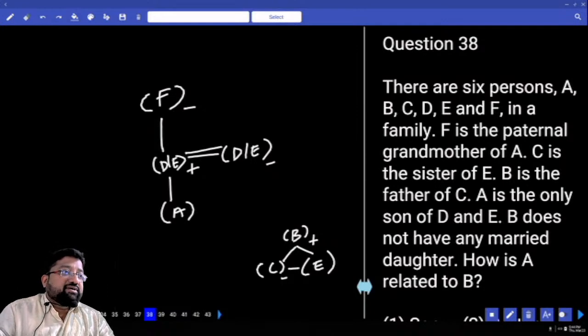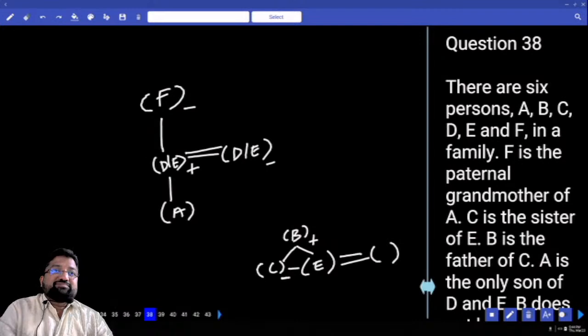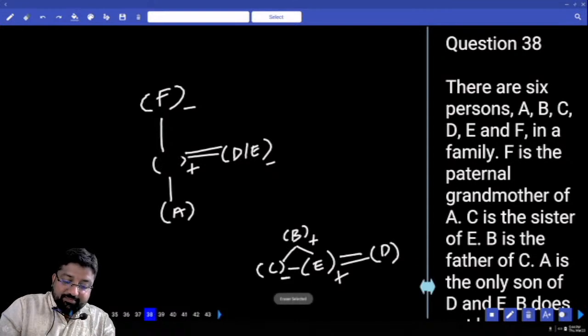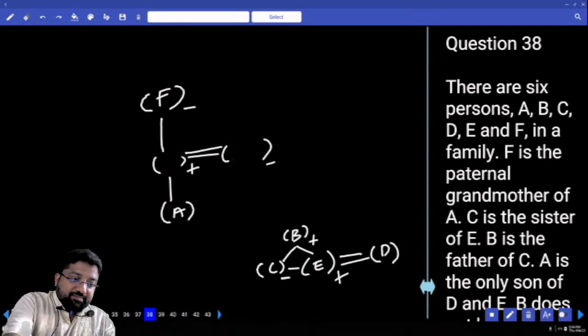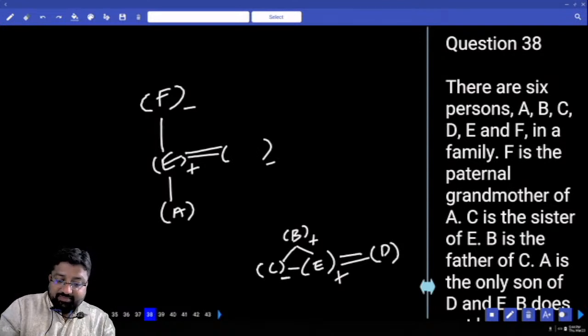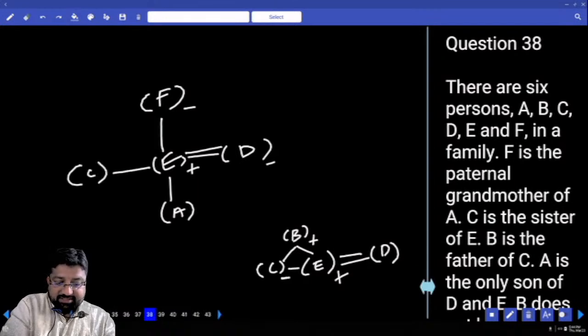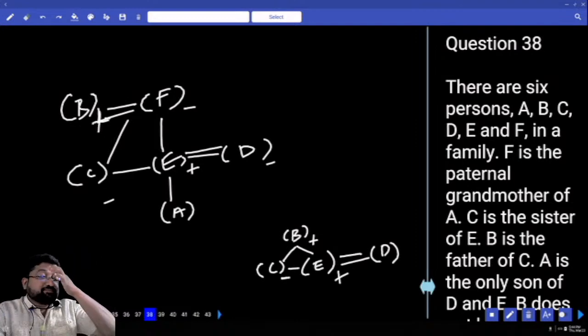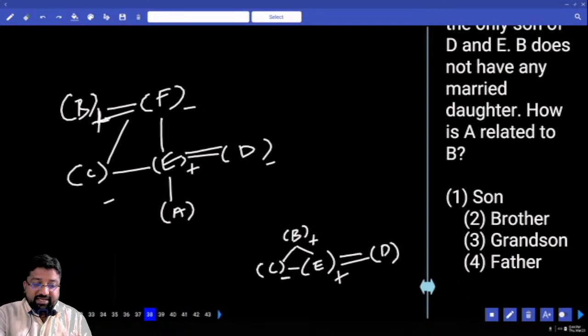So this woman here is not married. This fellow is married, right? D and C, B does not have any married daughter, so definitely E is the son. So this is E, this is D, this is C, father B. The question: how is A related to B?